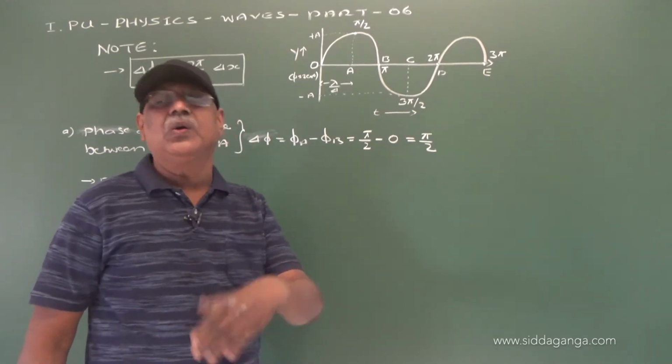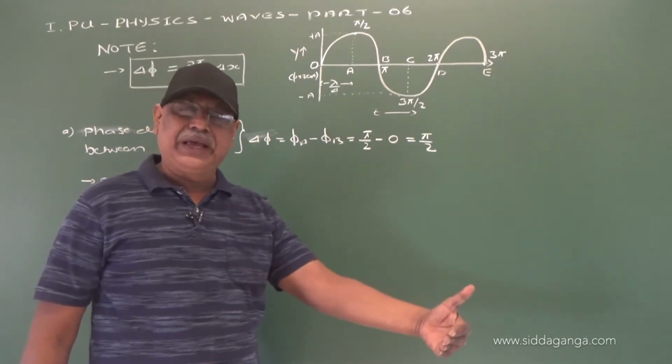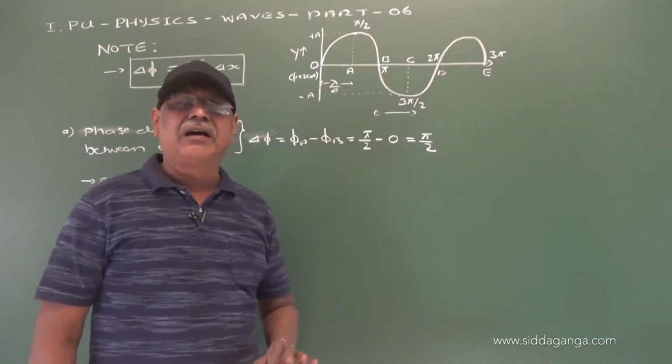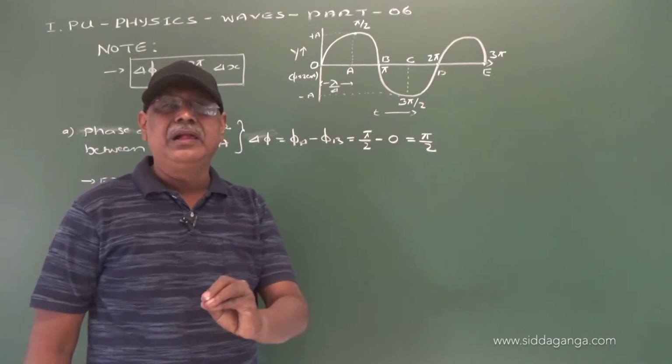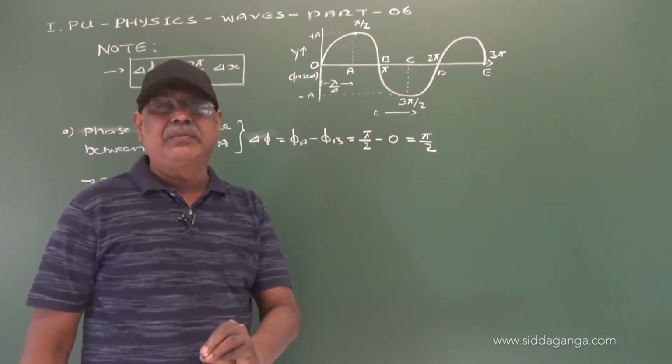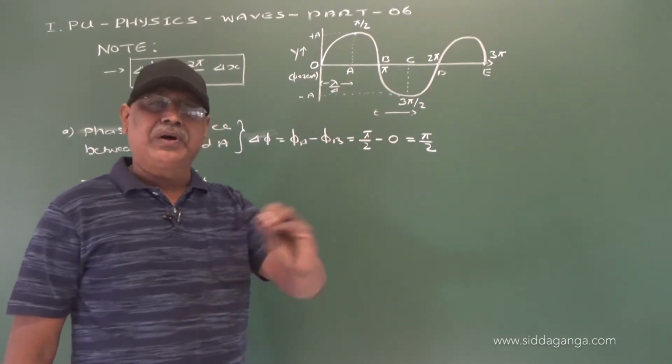That means 0, 2 pi, 4 pi, 6 pi, etc. are in the same state of vibration, because the particle will be in mean position and the next moment it starts moving in a positive direction.